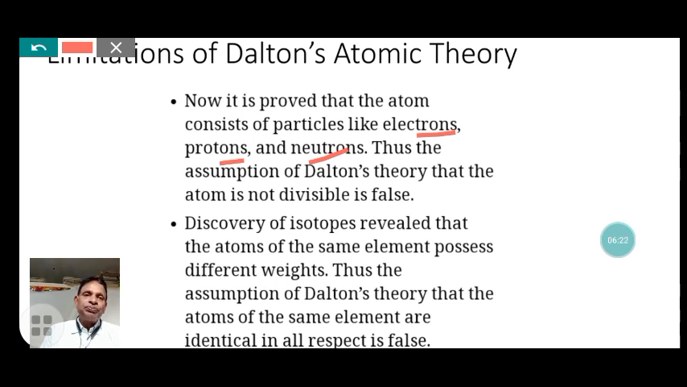There are two ideas that contradict Dalton's atomic theory. First, that the atom is indivisible and cannot be divided further, which was also proved false. Second, that the masses and properties of atoms of the same element are the same in all respects, which was also proved false due to the discovery of isotopes.